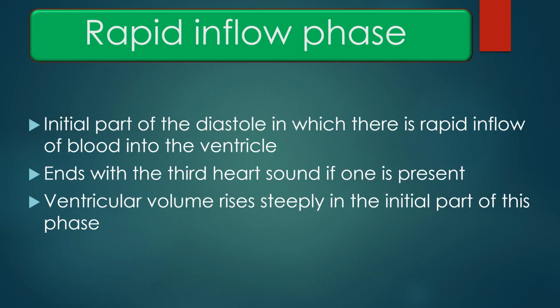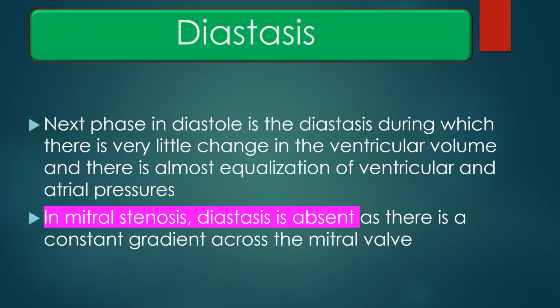Rapid inflow phase. Initial part of the diastole in which there is a rapid inflow of blood into the ventricle is known as rapid inflow phase. It ends with the third heart sound if one is present. Ventricular volume rises steeply in the initial part of this phase. Next phase in diastole is the diastasis, during which there is very little change in the ventricular volume and there is almost equalization of ventricular and atrial pressures. In mitral stenosis, diastasis is absent as there is a constant gradient across the mitral valve.